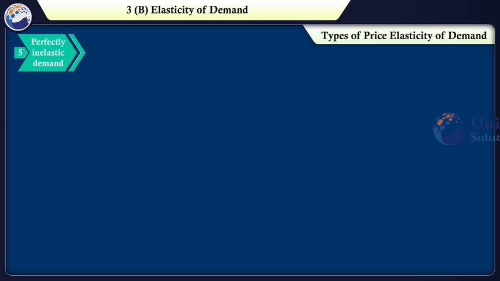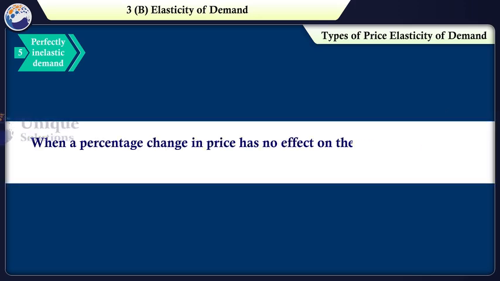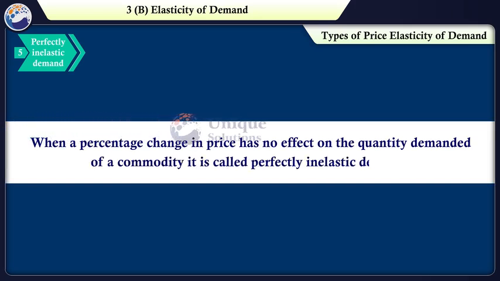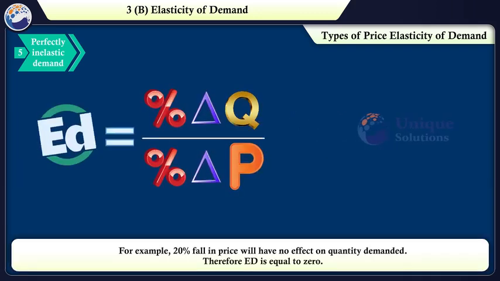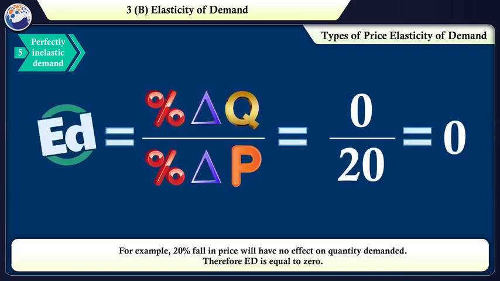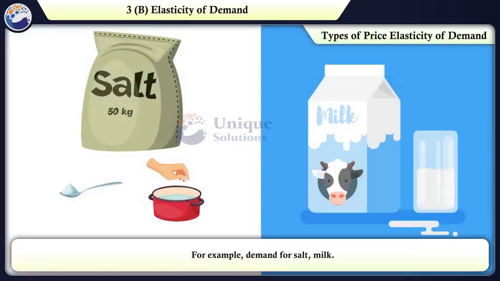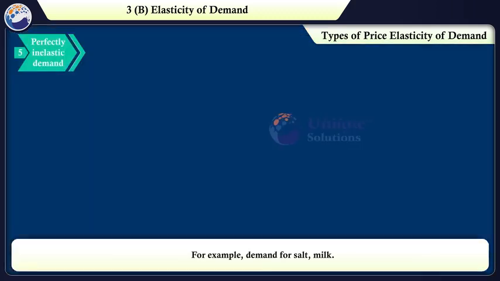Fifth, perfectly inelastic demand. When a percentage change in price has no effect on the quantity demanded of a commodity, it is called perfectly inelastic demand. For example, a 20% fall in price will have no effect on quantity demanded. Therefore, ED is equal to 0. Such a situation rarely occurs. For example, demand for salt, milk, etc.